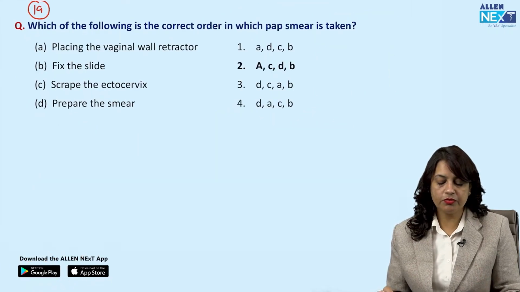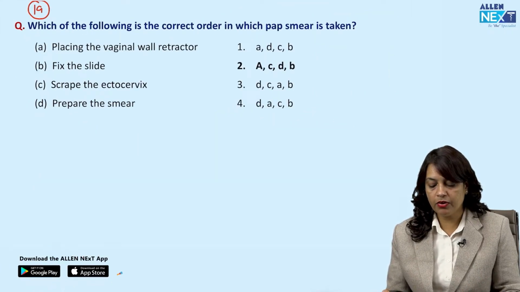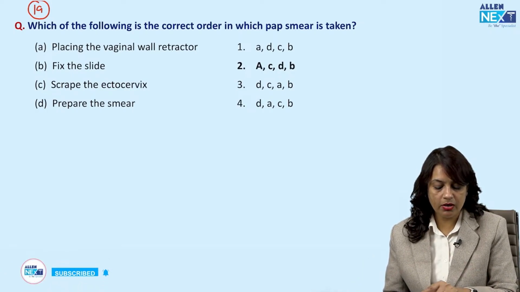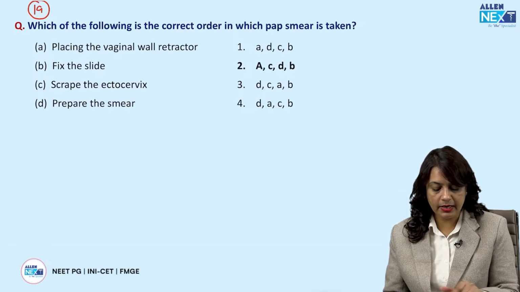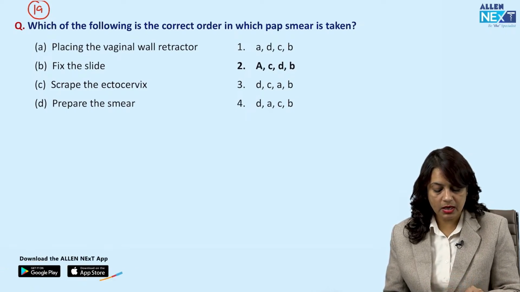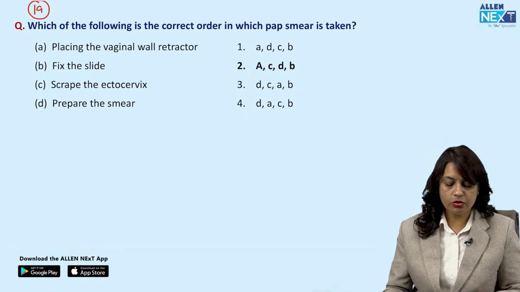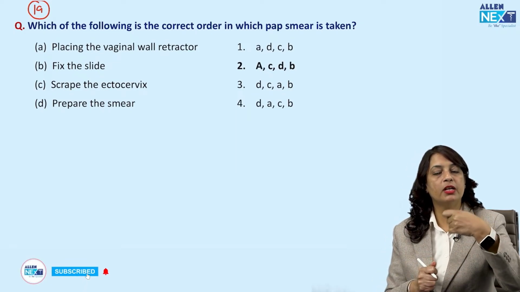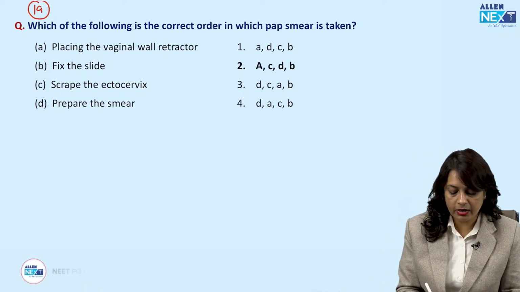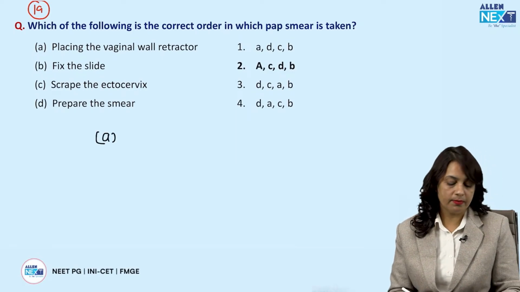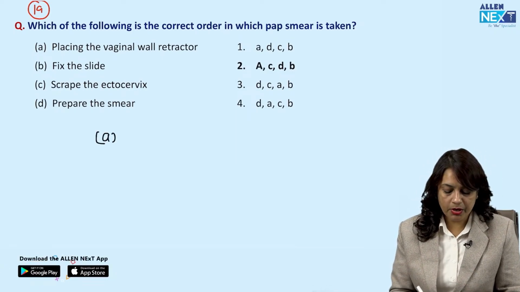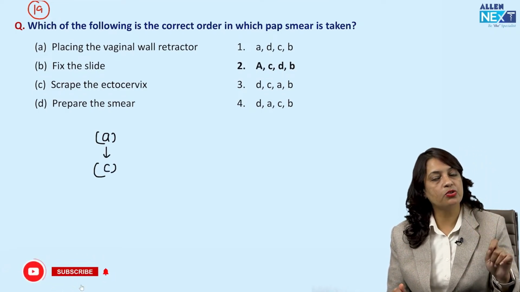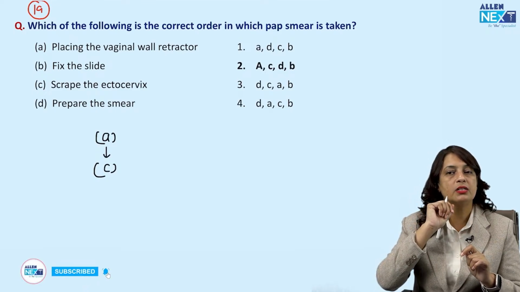Now, next question, which of the following is the correct order in which a pap smear is to be taken? Number 1, placing the vaginal wall retractor. Number 2, fix the slide. Number 3, scrape the ectocervix. And number 4, prepare the smear. So, first of all, you put in a Cusco speculum or a Sim speculum with an anterior vaginal wall retractor. So, the sequence will be A first. Then you should take the scraping with an Ayers spatula, and with a cyto brush.